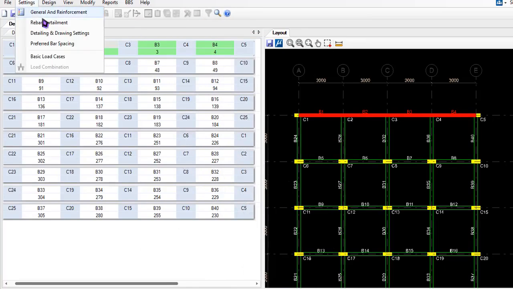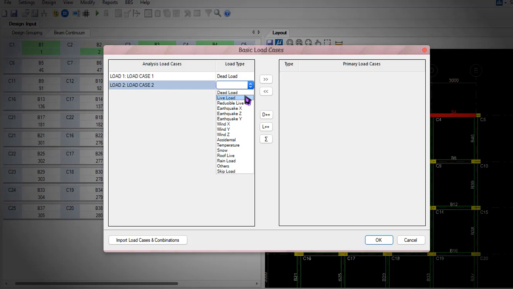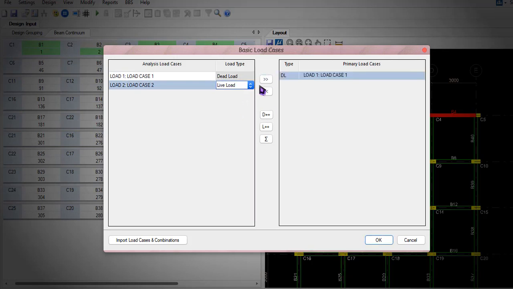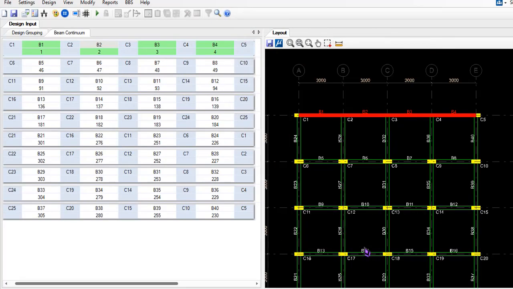Then I'd like to get into the basic load case right here. I'll be providing the first case as the dead load and the second case as the live load, adding both as the primary load cases. Again, they will be asking for the combination. I'll be picking the regular structure as 1.5 into dead and live as the combination here.